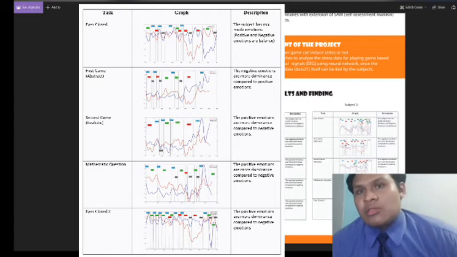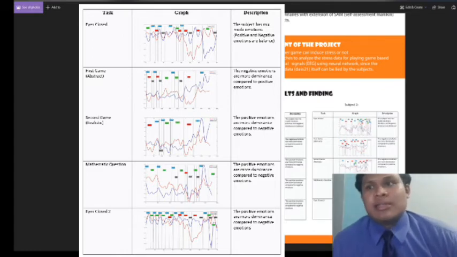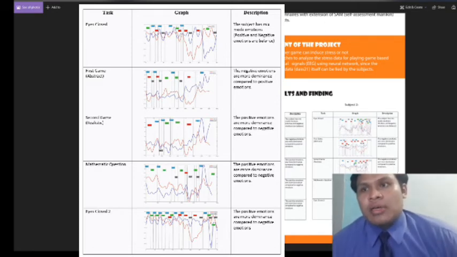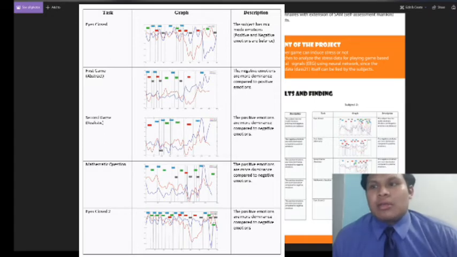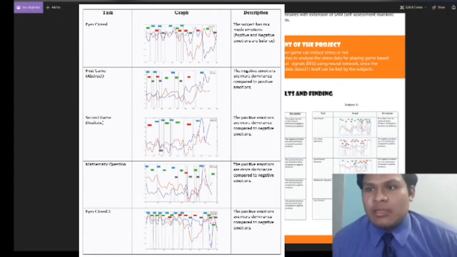This happened because the first game is more difficult compared to the second game. For the second game, the realistic game, the positive emotion is more dominant compared to negative emotion. From this we can know that the subject feels more relaxed because the game is easier compared to the first game. And next we give the subject the mathematical question.